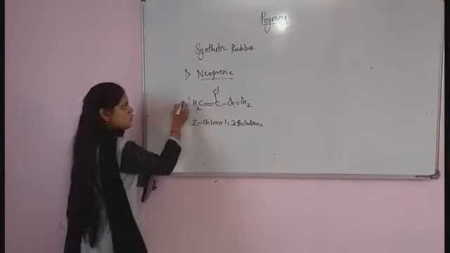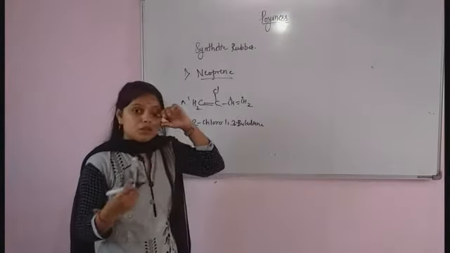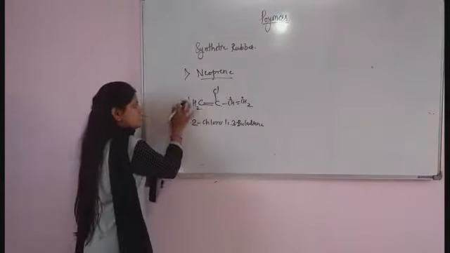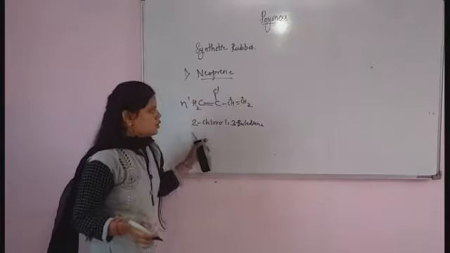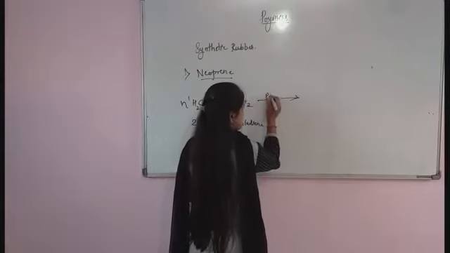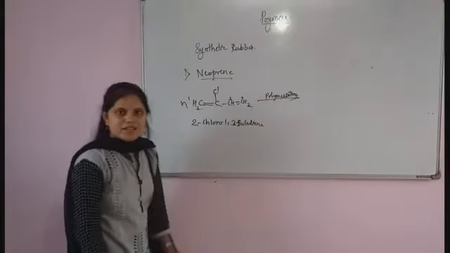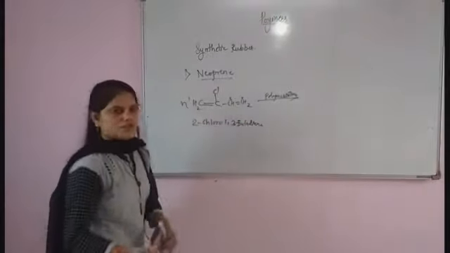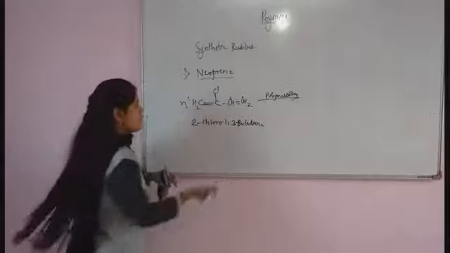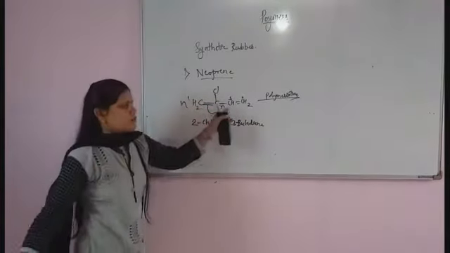2-chloro-1,3-butadiene undergoes a polymerization process and there is a formation of neoprene. If I take n number of 2-chloro-1,3-butadiene and they undergo the polymerization process, there is a formation of neoprene. How is it formed? The double bond present here will shift here, so there is a formation of a double bond.